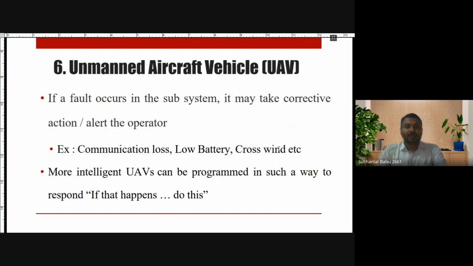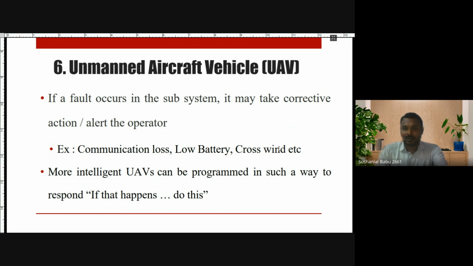Okay, and in between, it can take corrective actions in case of low battery, in case of crosswind, what to do, what not to do, what to do if communication is lost. There is a program for when there is no communication. If communication loss is detected, this program has to run. So it will automatically select that program or that mode, and it will return safely.